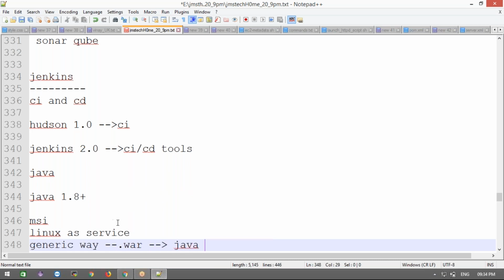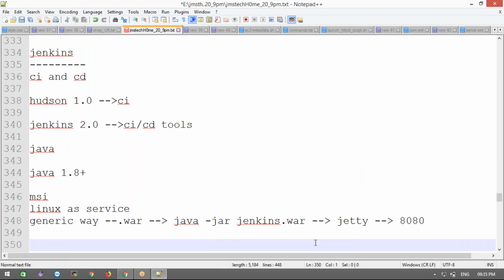If you want to run your Jenkins server in your local system, run java -jar jenkins.war. You need to download this Jenkins war file, go to the particular path and run this command. Jenkins has an inbuilt server called the Jetty server. This server has a default port number of 8080. Once you run it, it will show that Jenkins is up and running.